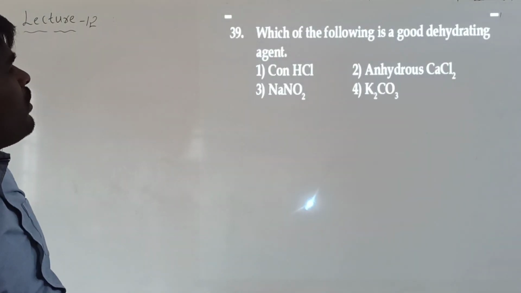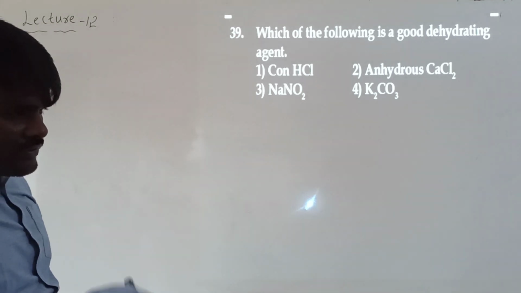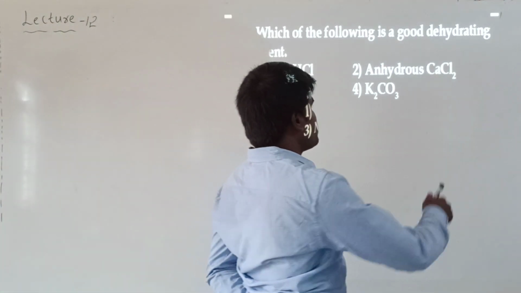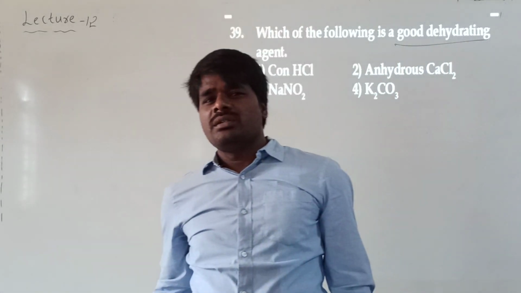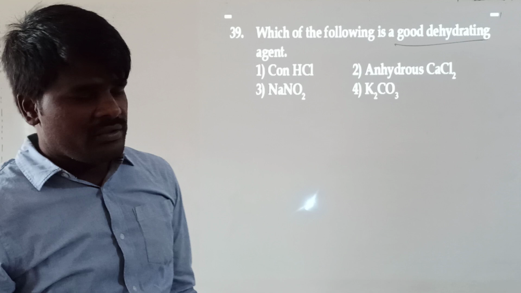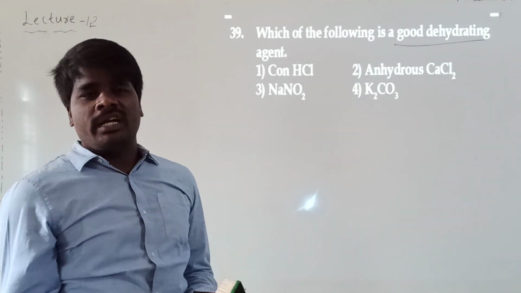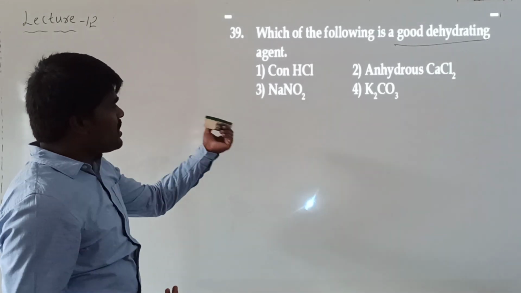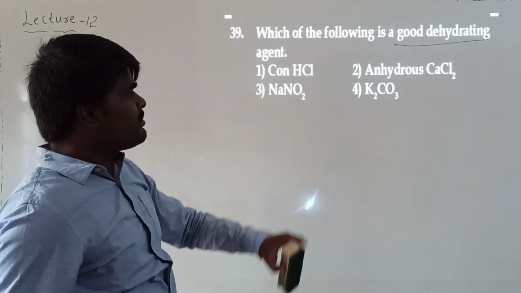Which of the following is a good dehydrating agent? First of all, you should know what is meant by dehydrating agent. Dehydrating agent means the one which removes water from the surroundings. The tendency of attracting water is what makes a dehydrating agent. Among the given options: concentrated HCl, anhydrous calcium chloride, sodium nitrate, potassium carbonate.